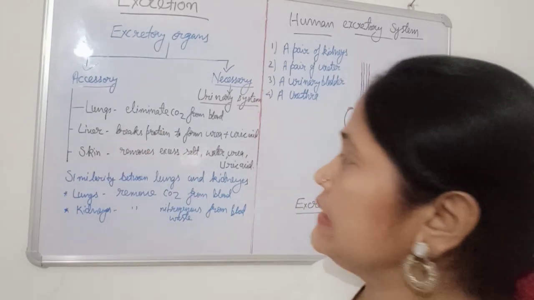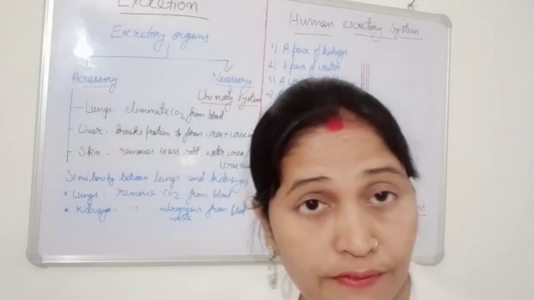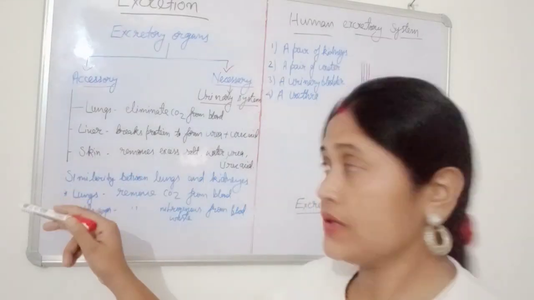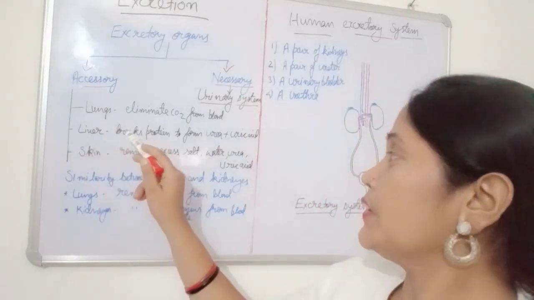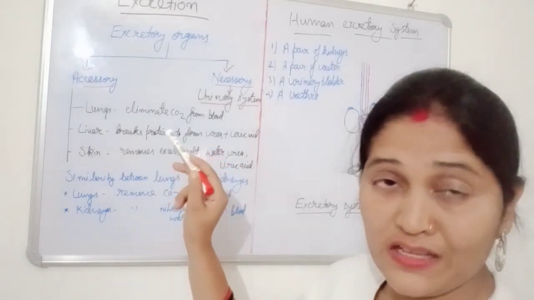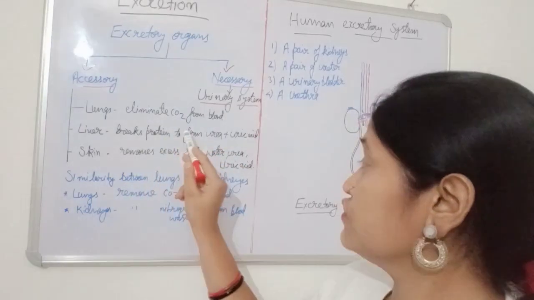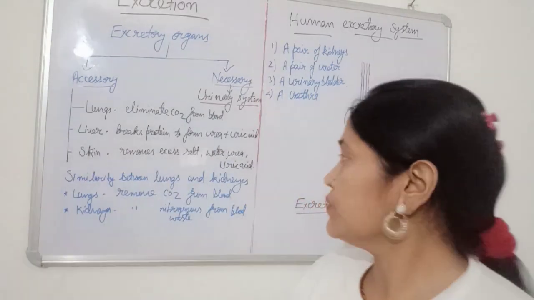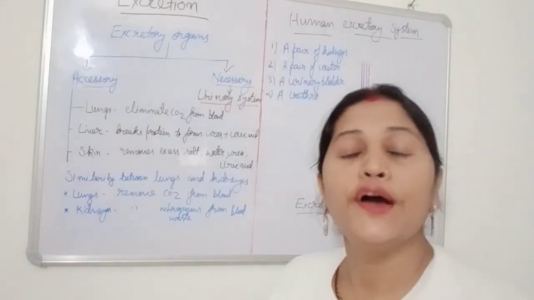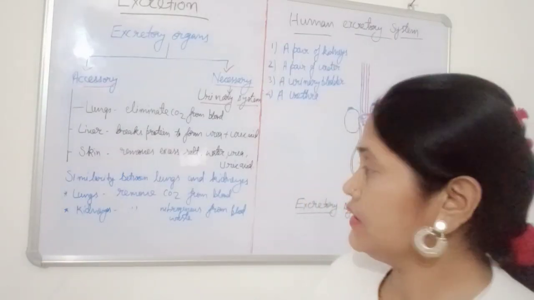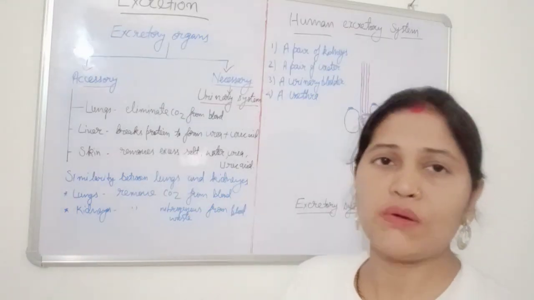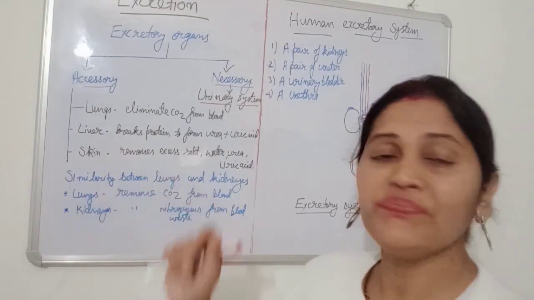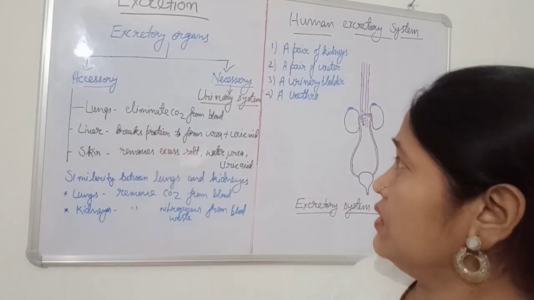Second thing is liver. It is a part of the human alimentary canal, the human digestive system. So here also it plays a role as an excretory organ. How? It breaks down protein, which we know is a complex substance, to form urea and uric acid. And the third is skin. It removes excess salt, water, urea and uric acid. Whatever excess amount of water and salt is not required by the body is eliminated through skin. So these are accessory organs.